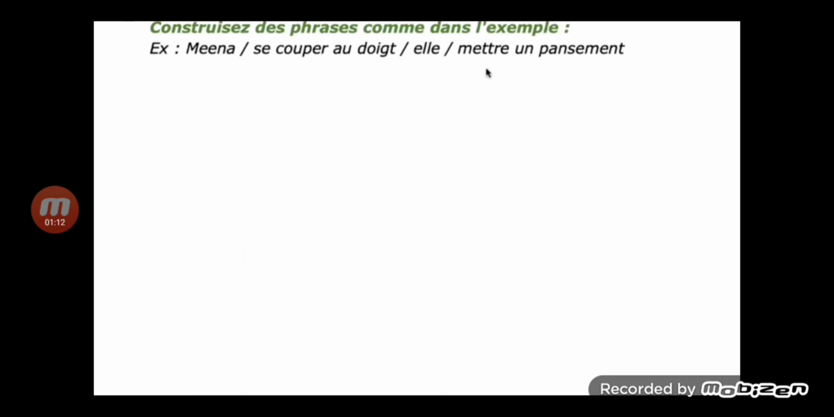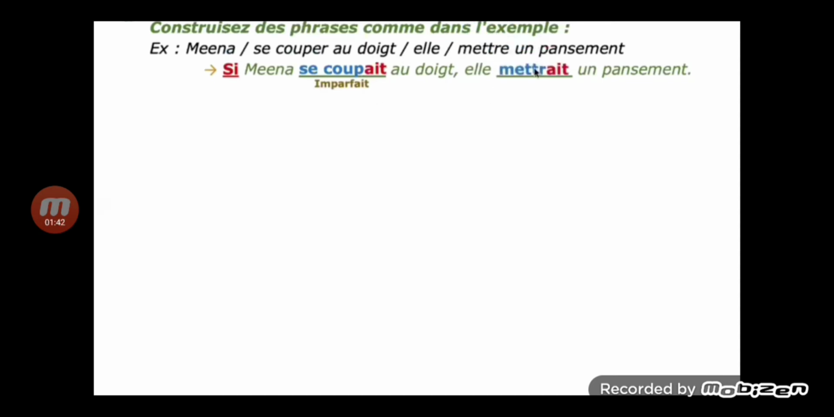Second verb, mettre. Check out what they have done. See, Mina, dash, se couper has to be filled in, conjugated in the imperfect tense. That is the new form of the present tense. You have to remove ons and, according to the ending, you have to write. And mettre is conjugated in the conditional tense. According to the subject as given, you must conjugate.